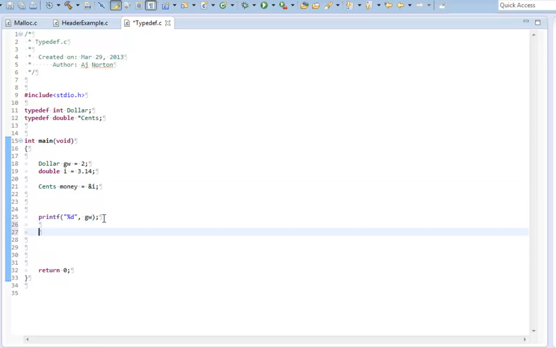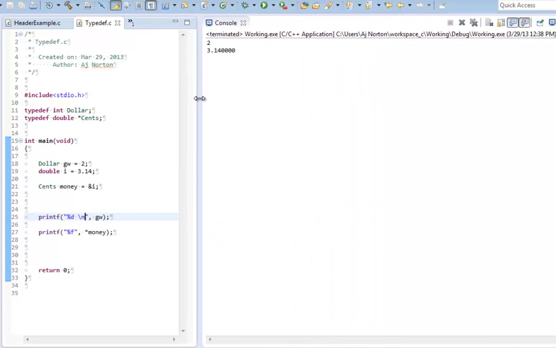Now I'm going to print that out with %f, comma, dereference money, and see if that works. I'm going to put a newline character up here so they print on different lines. I'll print this out, and there we go, 2 and 3.14.